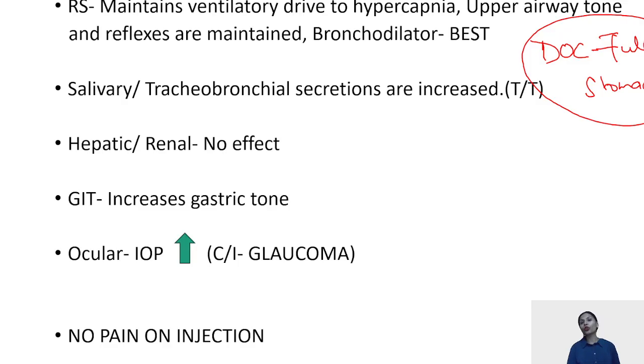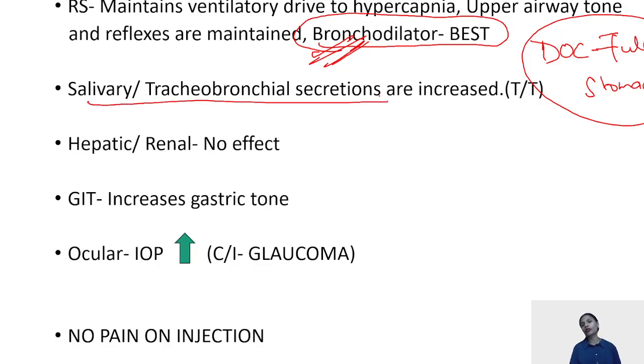Talking about bronchodilation, I've already sensitized you that this is the best bronchodilator. When we talk about status asthmaticus patients, the first choice will always be ketamine. But the only problem with ketamine is that it increases the salivary and tracheobronchial secretions.